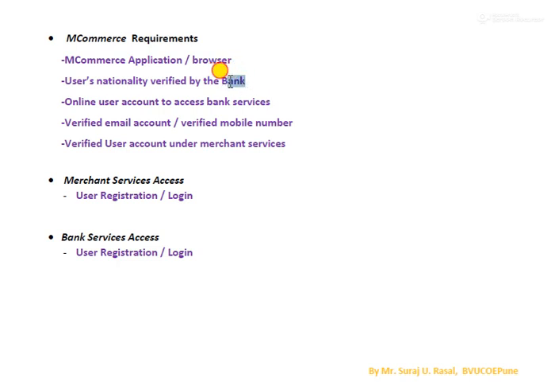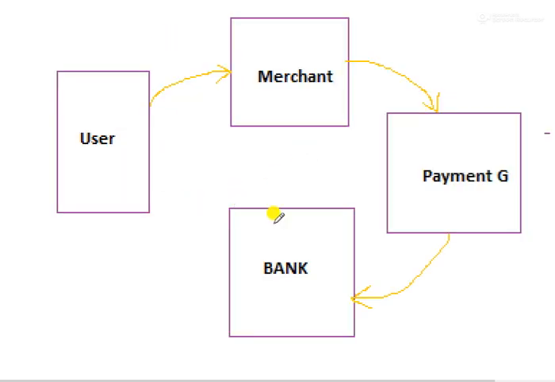If anybody asks who the user is, the last option available is the bank, because the bank always gives all its service rights to the user only after confirmation. So in short, the bank is always connected to the user, always remember. In this example, the user delivers the request to the merchant, the merchant delivers the request to the payment gateway, and the payment gateway delivers the same request to the bank.